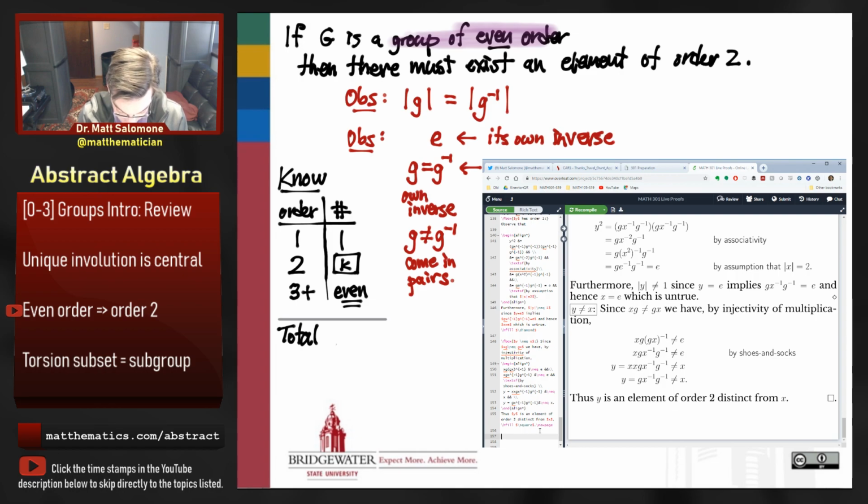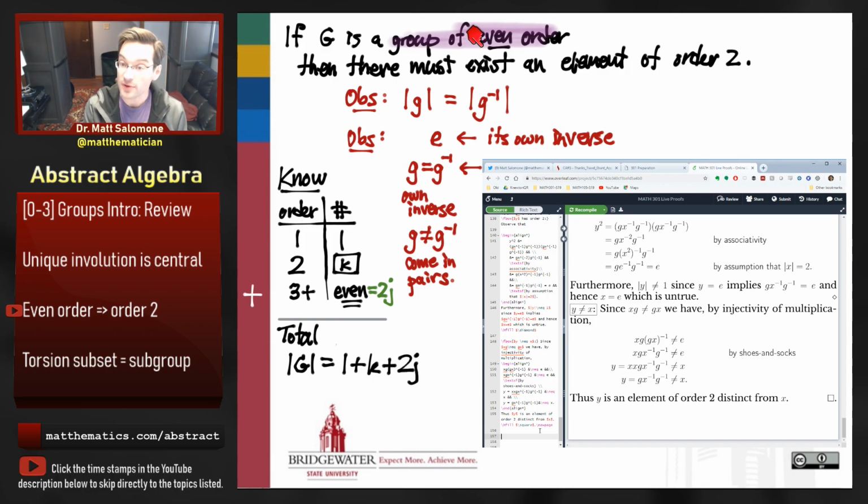then that even number of elements has to consist of the sum of the number of elements of order 1, the number of elements of order 2, and the number of elements of order 3 and higher. And if I add these all up, let's say I call this even number here 2j, for some integer j, the order of the group is going to be equal to 1 plus k plus 2j.